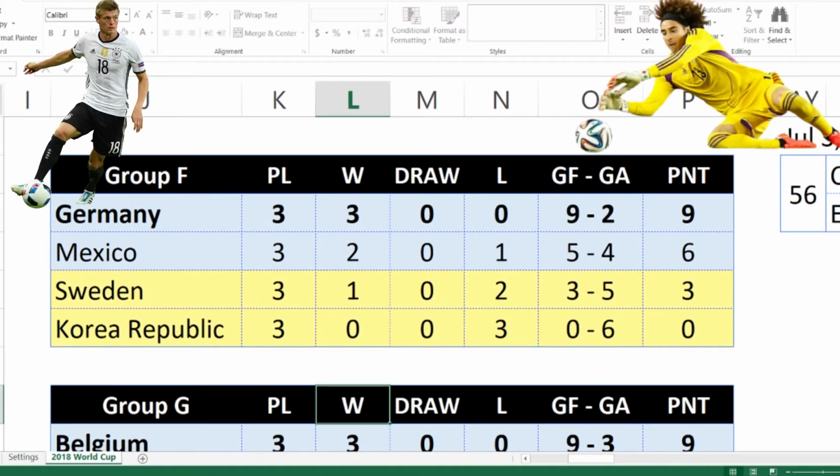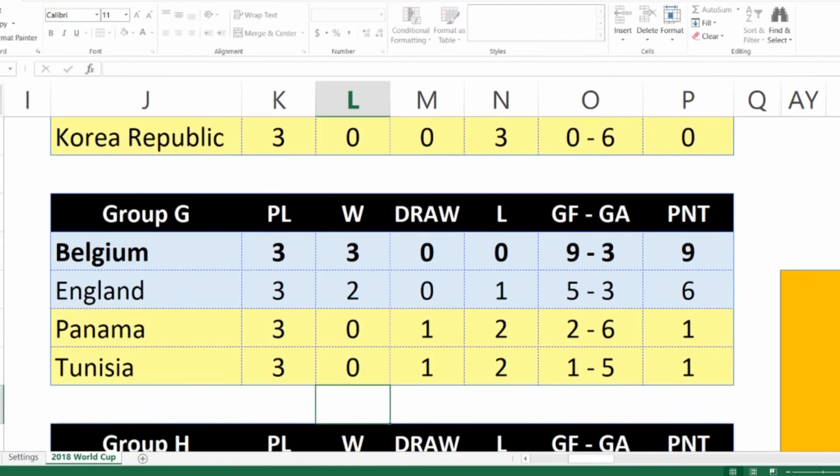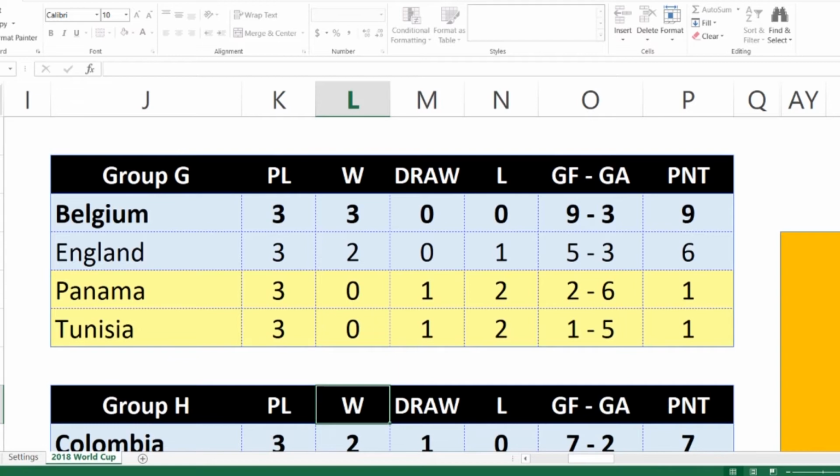I think Germany is going to be the strongest contender here, so unless I get my mind changed during the knockout stages, I don't see them falling off the rails that easily. Mexico, again, I think they're always that team that's looked at as the underdog but always comes out on top at the group stages, so I'm not surprised that they're out. Belgium and England, not a big surprise here. I am kind of surprised that I gave Belgium more of a lead.